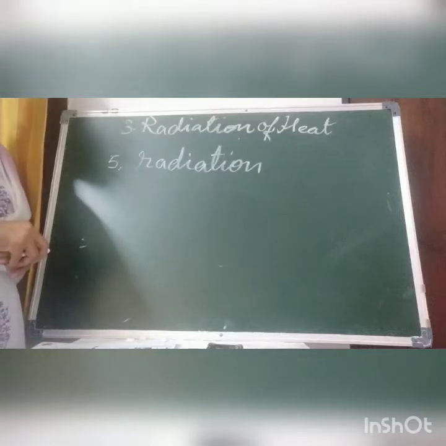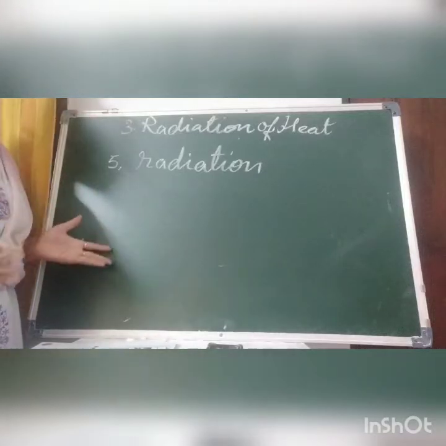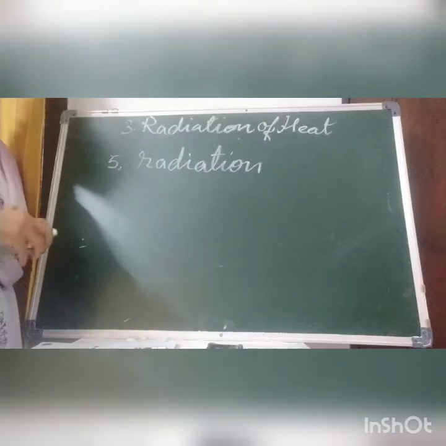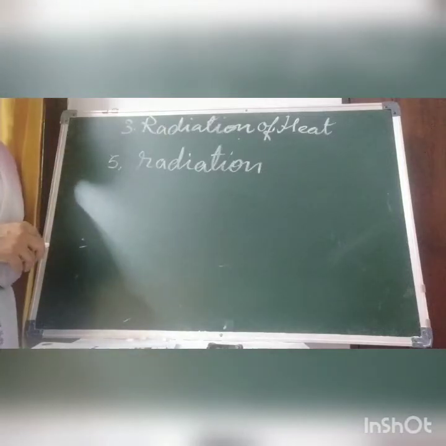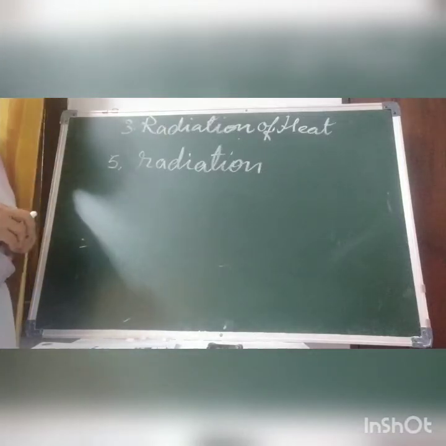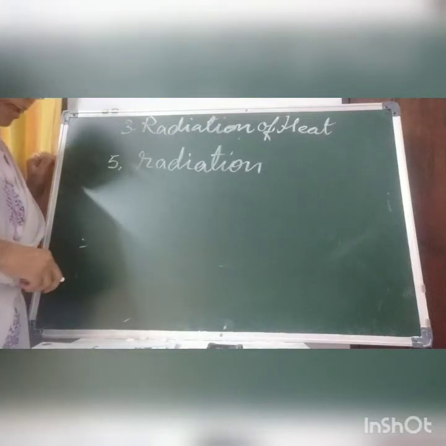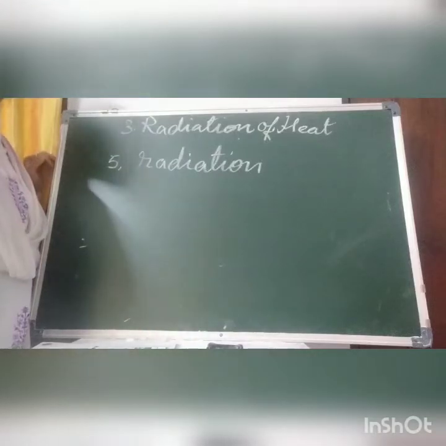Suppose any hot ball or hot object is there, the heat is coming out. In what form? In the form of radiation. Like the electric heater you have seen, the heat is coming out from the coil in the form of radiation.